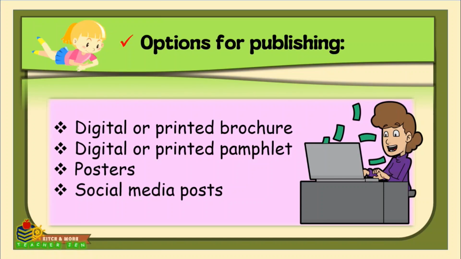It provides detailed problem-solving strategies. Then you can also publish it in posters. Like in posters, these are visually impactful with key problems and solutions. These are perfect for public spaces, classrooms, and events, and can feature infographics, statistics, and a call to action. And lastly, which is very common, that is social media posts. So social media posts are really a powerful way to reach a global audience. Then social media also summarizes key points with engaging visuals and hashtags, which encourages discussions and action on platforms like Facebook, Instagram, and Twitter.